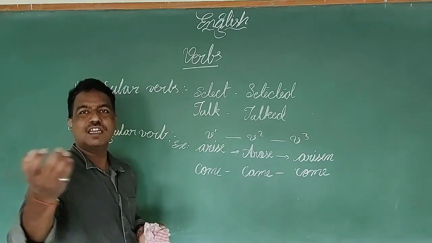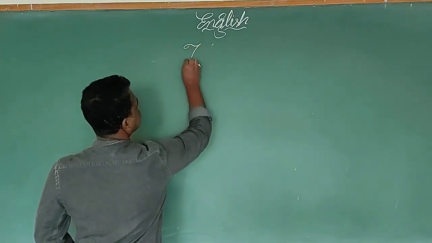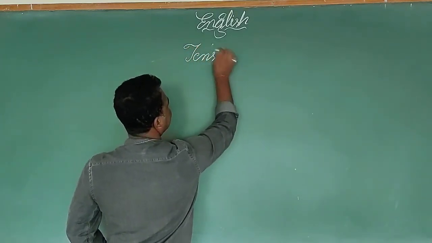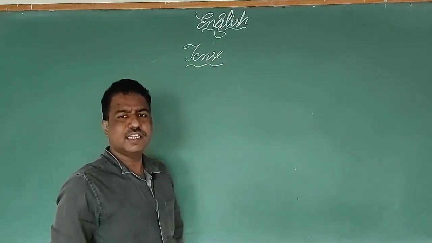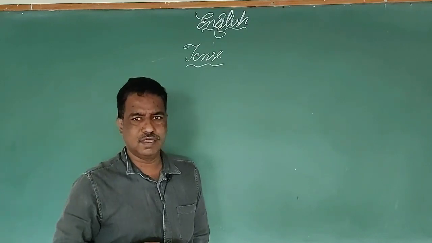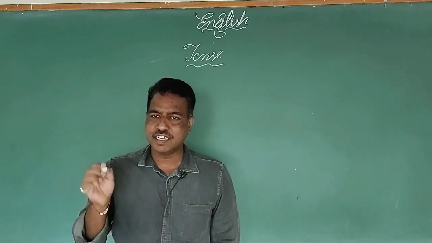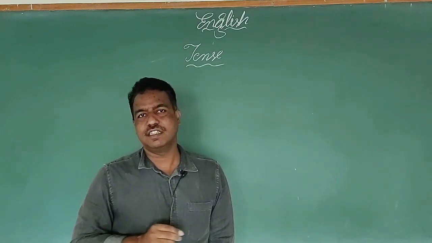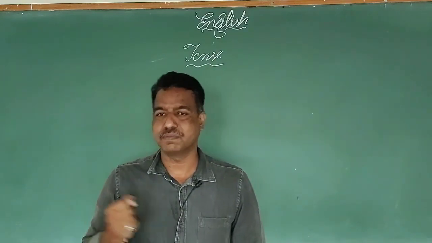So let's learn what the tense is. You all know that tense is nothing but time, in simple terms. But in grammar, tense is a category that expresses time.